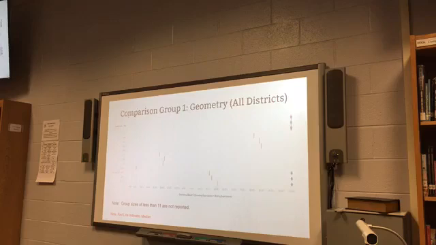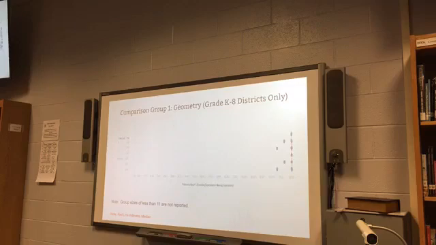When you look at our geometry comparison, our students do very, very well in terms of geometry. But those are students who, from tracking in grade 6, are on that accelerated track to be able to take Algebra 2 when they get to the high school, beginning in 9th grade. Again, this is how we do. There are only 2 districts that have enough students in K-8 taking geometry in 8th grade.